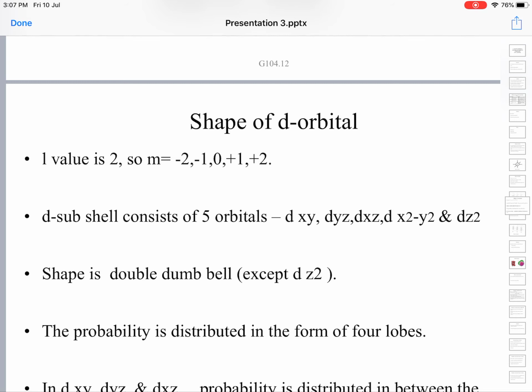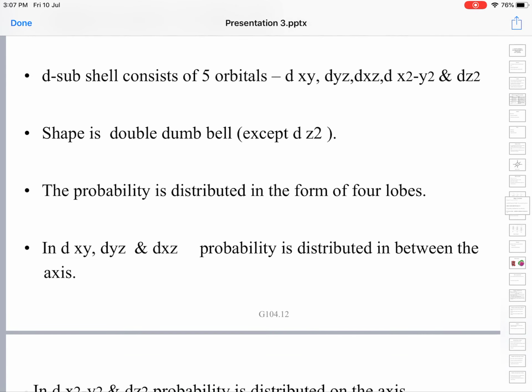Probability of finding an electron, or electron distribution: in dxy, dyz and dxz, the probability is distributed in between the coordinate axes x, y, z. Let us see how it happens.